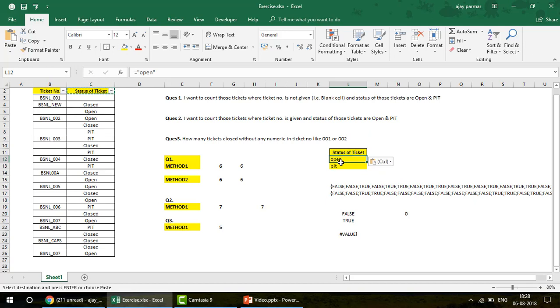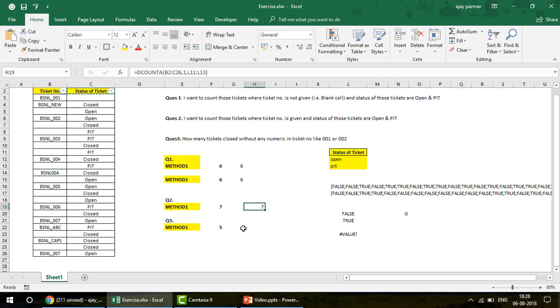Now I'm sure some of you may be wondering why I have written open and pit like this, why can't I write pit like this? What happens when you write like this is it becomes an OR condition. If you write like this, it is going to be an AND condition, that you are saying that the status of the ticket has to be open and pit. Both can't be true at the same time, guys. Either it has to be open or pit, that's why we write pit below this open. That's how you write the criteria. Okay, so this is the DCOUNTA method.